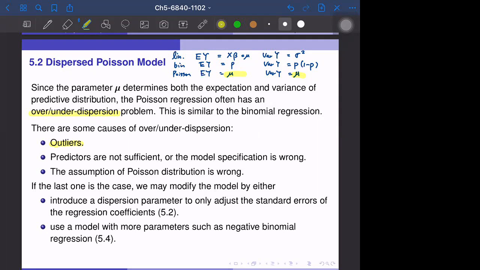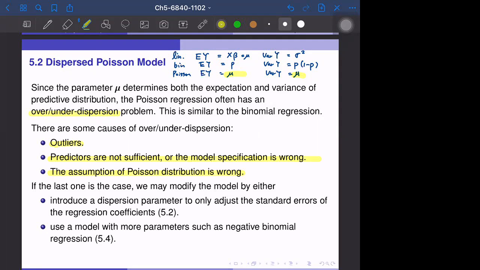This is the second reason. And the third reason is that the assumption of Poisson distribution is wrong. Poisson distribution assumes that we approximate a small probability with a large population, but sometimes different parts of the population have different success probabilities.